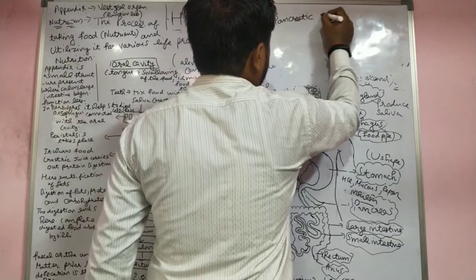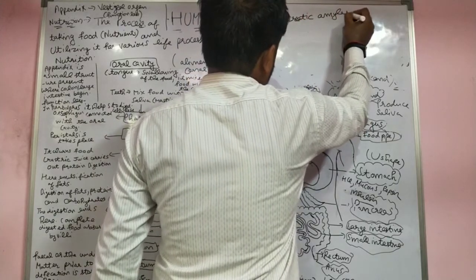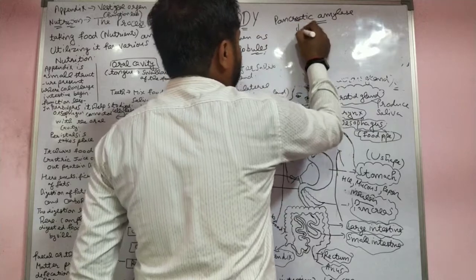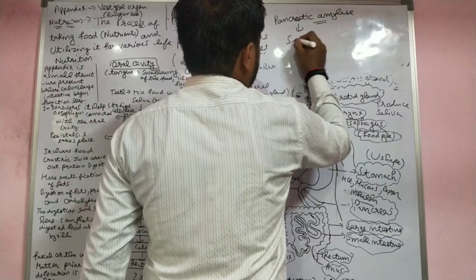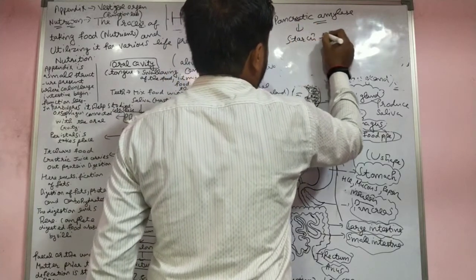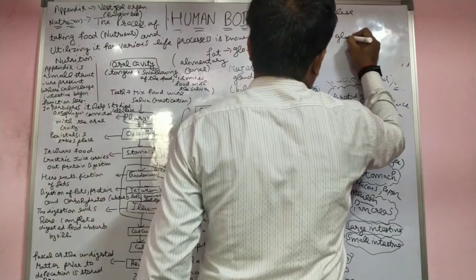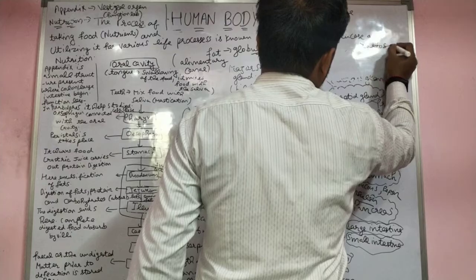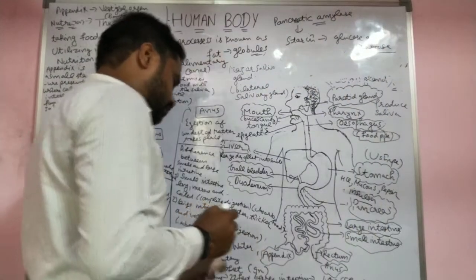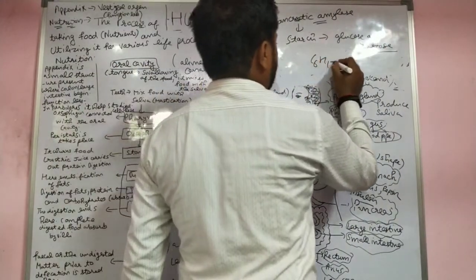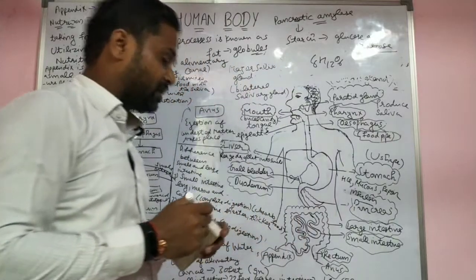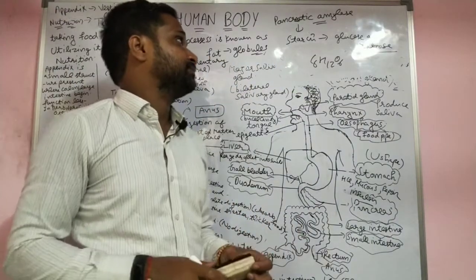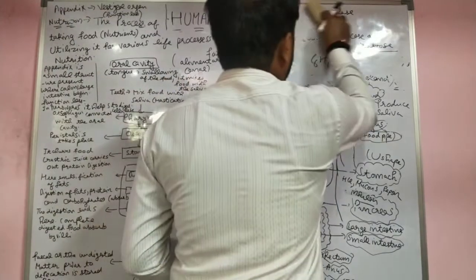It has the same function as salivary amylase: to convert the starch, if a little bit is left, into simple sugar, glucose or maltose. Both have the same formula, C6H12O6, but the structure is different. And the third enzyme we already mentioned.